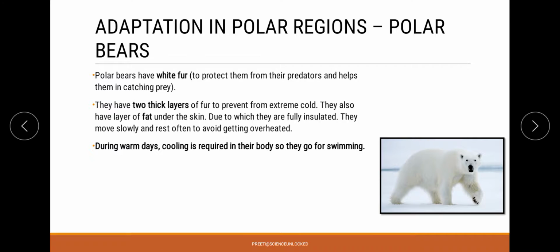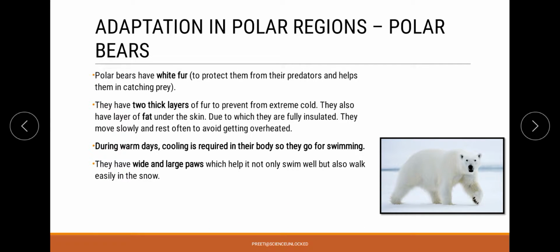Now we will find that they have a modification in their limbs, which have wide and large paws, which act as flippers, because of which they are able to swim easily inside the water. On the other hand, when they are walking on the snow, they are able to keep their feet comparatively light, and they are able to spread their weight over a larger area. As a result of that, they are able to walk easily altogether.